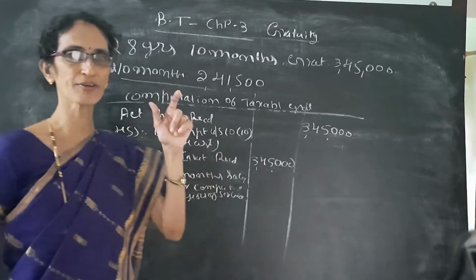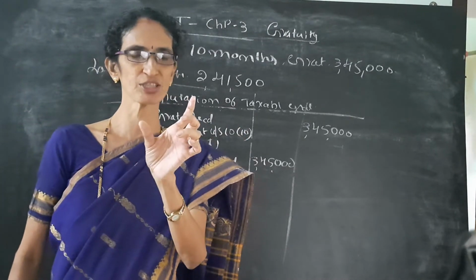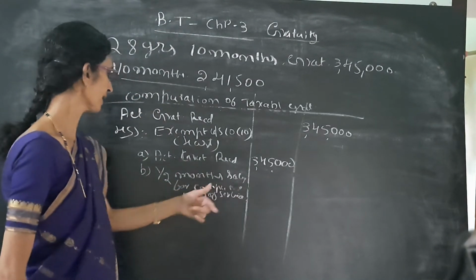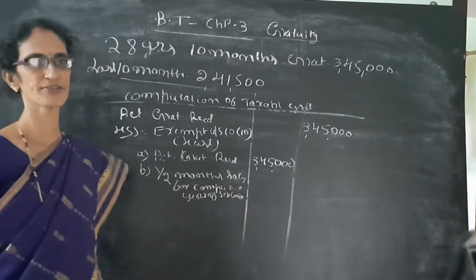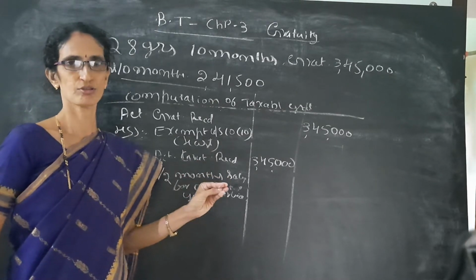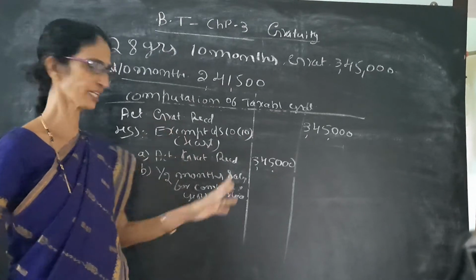Then percentage of commission. Not only commission, it should be percentage of commission. So it is salary. Then for the completed years of service, we have to ignore the fraction of months. So now fraction of month, fully ignore.